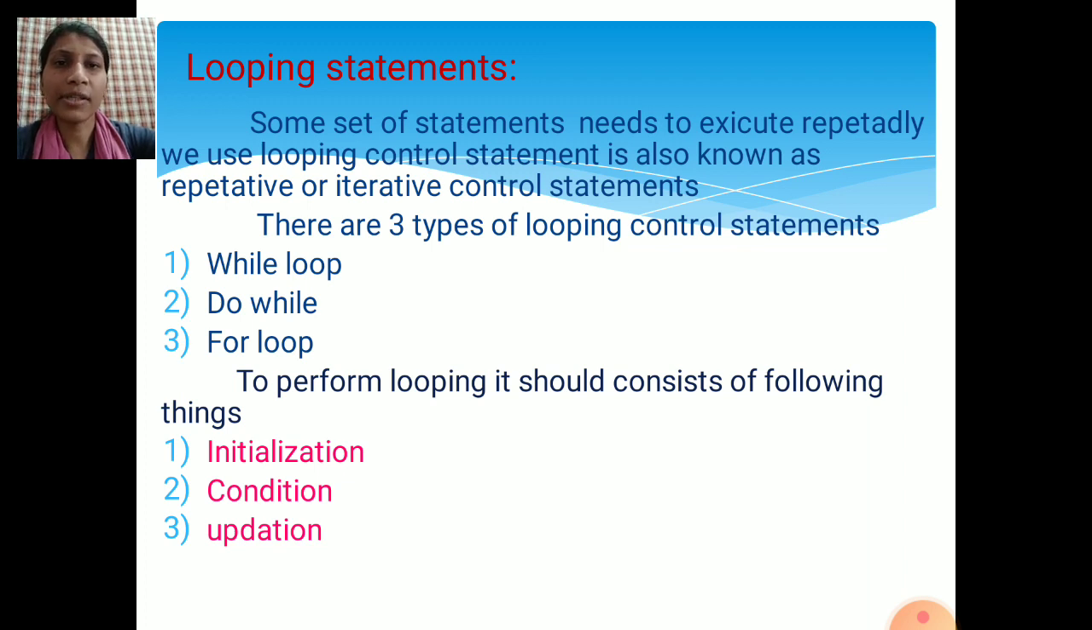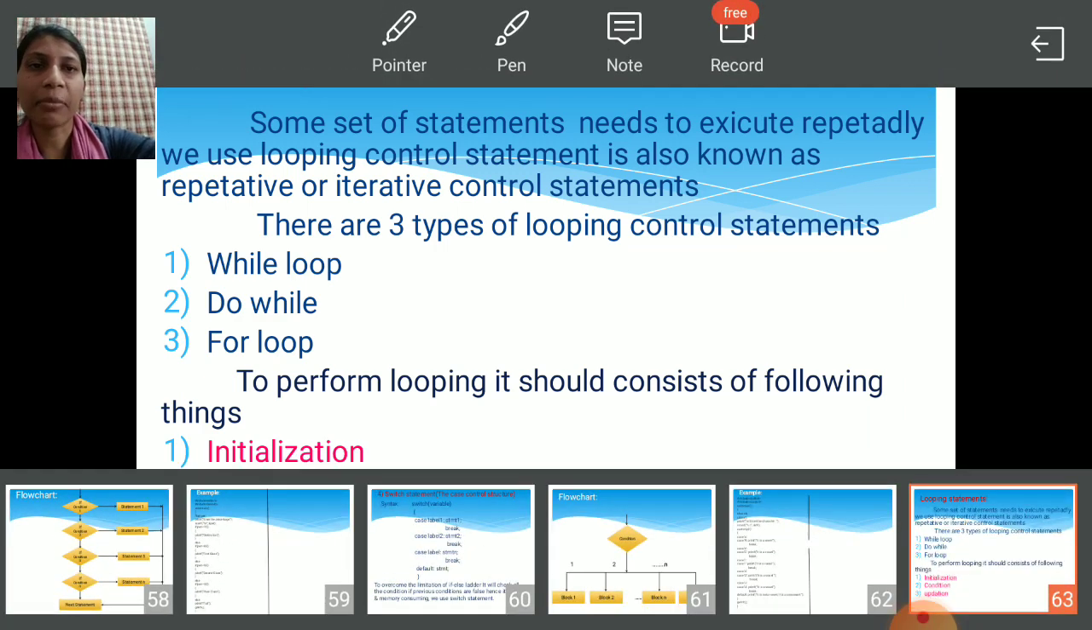The second type is unconditional control statements. There are four types of unconditional control statements, so that we will see later. The third type of control statement is looping statements. There are three types of looping statements, and today we will discuss looping statements.